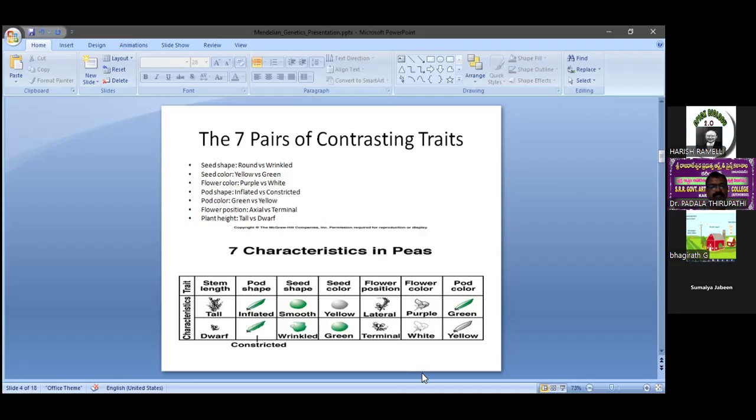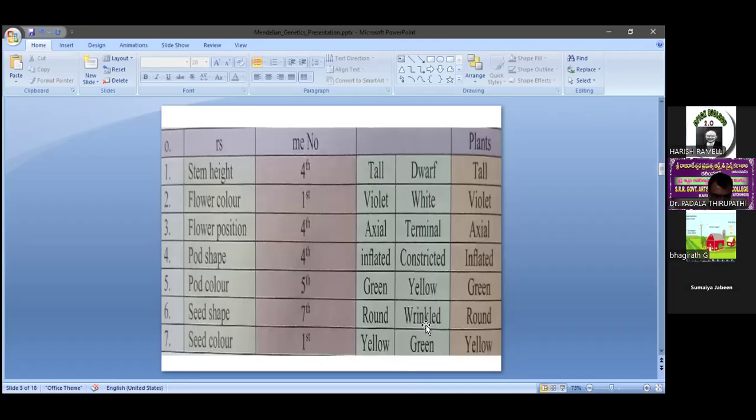Yes, sir. Okay. And one thing you observe, the responsible factors are located on different chromosomes. That is one of the key factors for the success of Mendel's experiment.